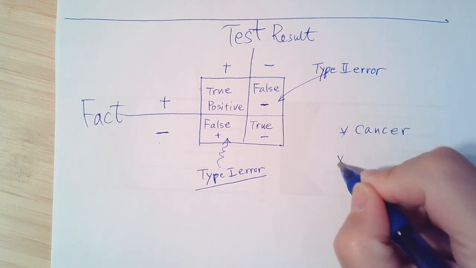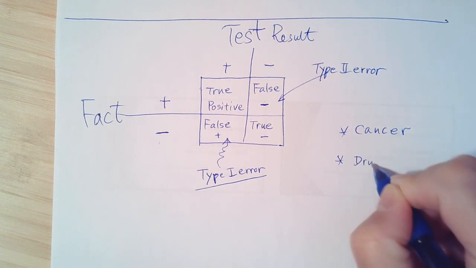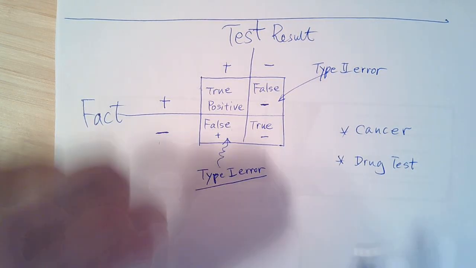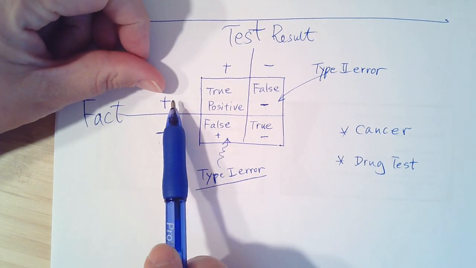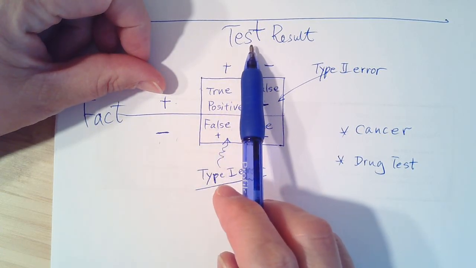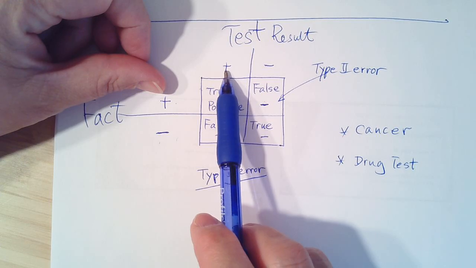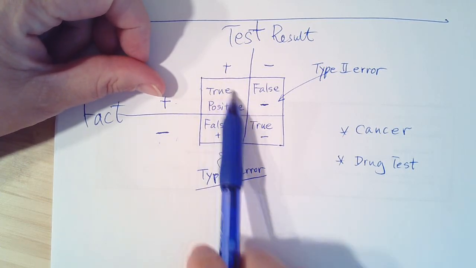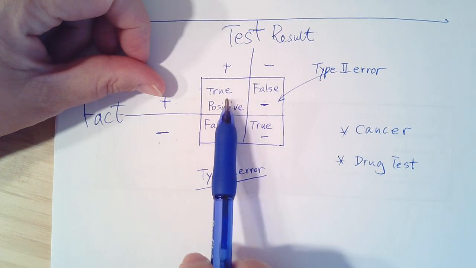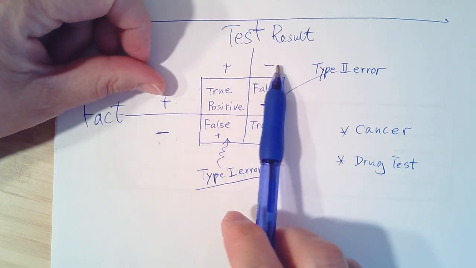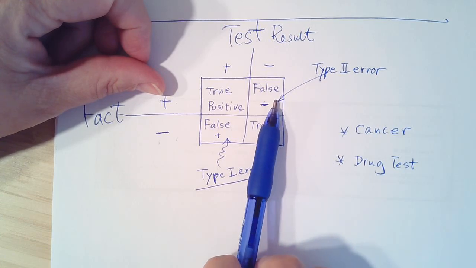And what about the drug test? When athletes go to the Olympics, someone uses drugs, someone does not use drugs, and then they do the test. The test shows someone is using drugs. Hey, he uses drugs, and the test found out, which is perfect. We catch him, so he cannot go to the game. And in this one, someone used the drug, the test didn't find out, we let him go. He goes to play the game, he probably wins some medal. So that's a type 2 error.